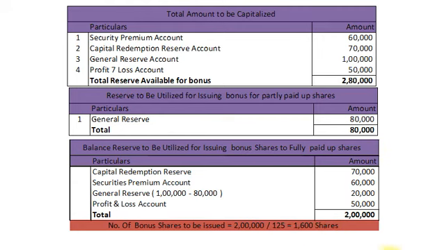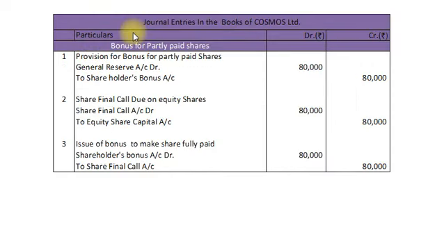That's all. Now we will pass journal entries in the books of company. Journal entries in the books of Cosmos Limited. First, for bonus for partly paid up shares. Our first entry for provision of bonus. Entry: general reserve account debit rupees 80,000 to shareholders bonus account rupees 80,000.